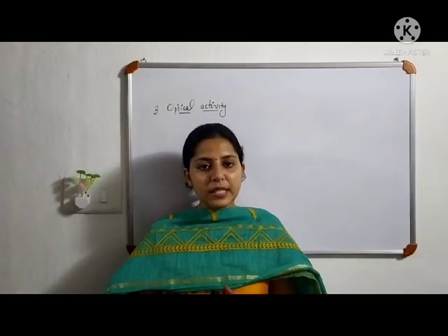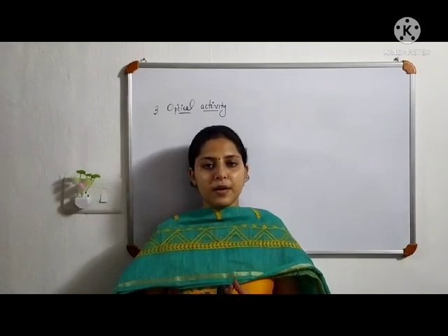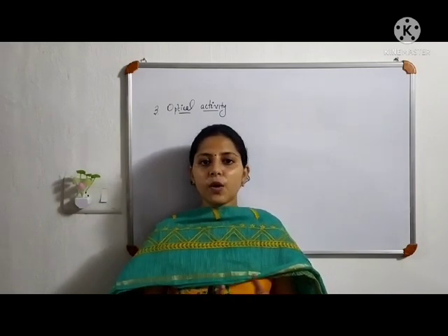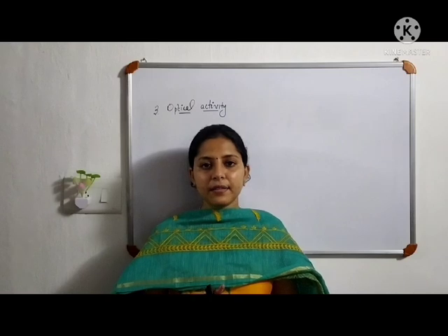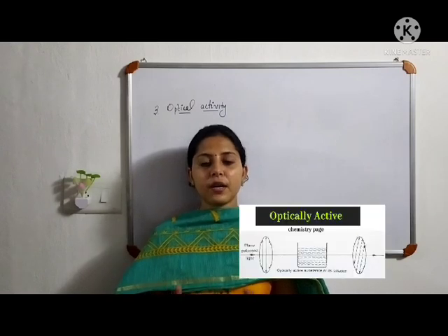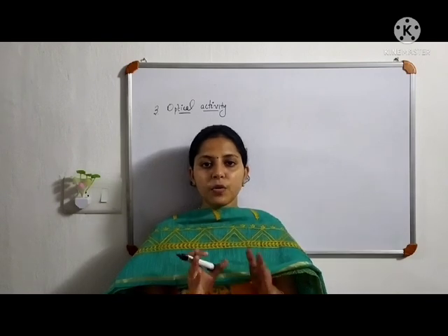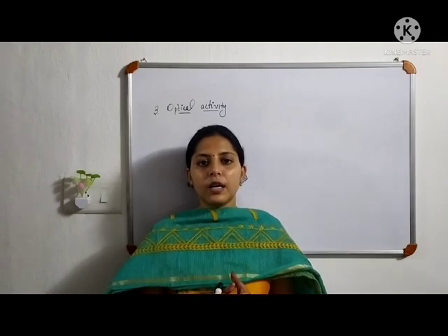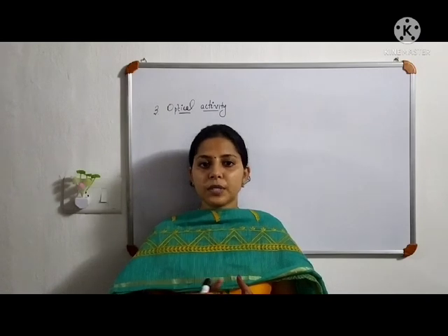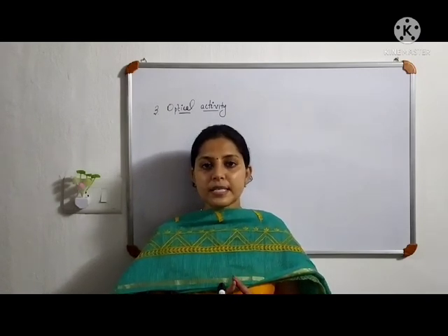Our third property is the optical activity of amino acids. We know that a compound is said to be optically active if it is able to rotate plane polarized light towards right or towards left. And the most important condition for a compound to be optically active is the presence of an asymmetric carbon.